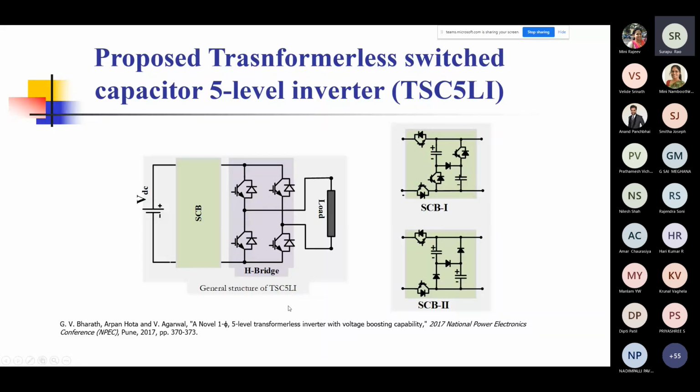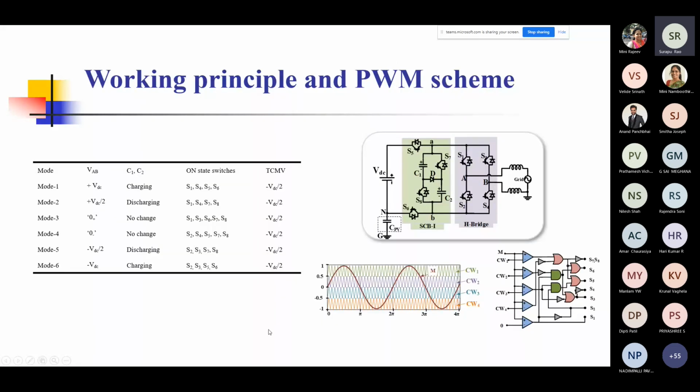This is how the system works. You can see on the left side, I've given the table, which tells the various modes in which the system operates. Just to give you an idea, during mode 1, if you look at the table on the left side, it's called the charging mode. And what you do is, you just turn on S5 and S6 during this time.